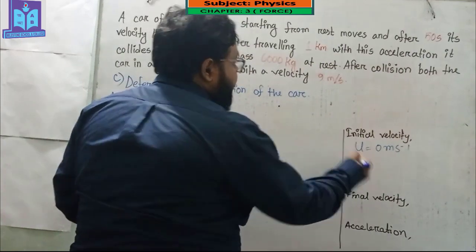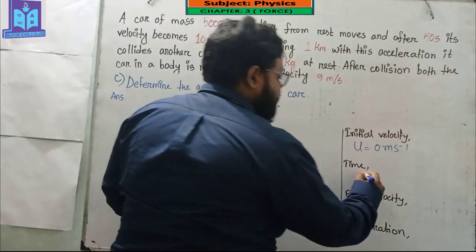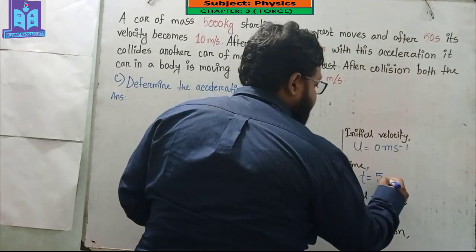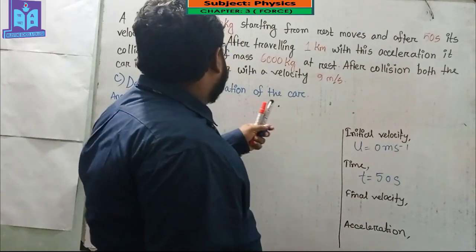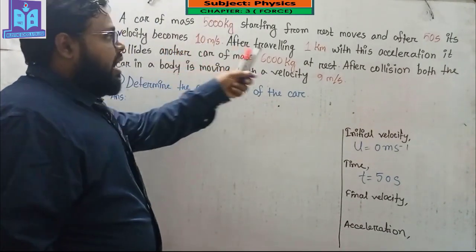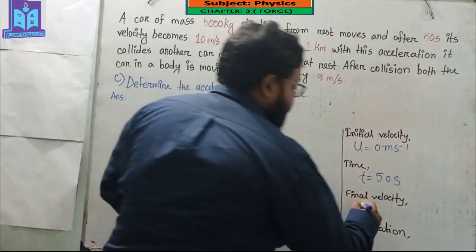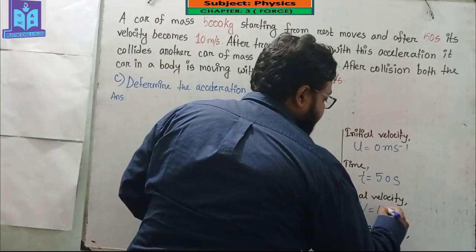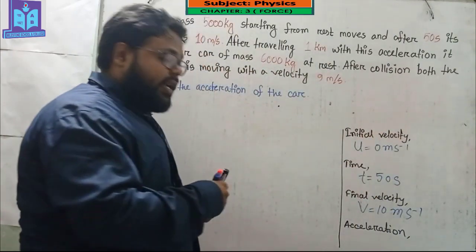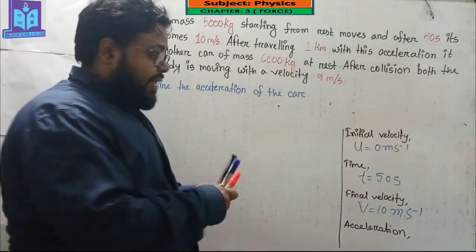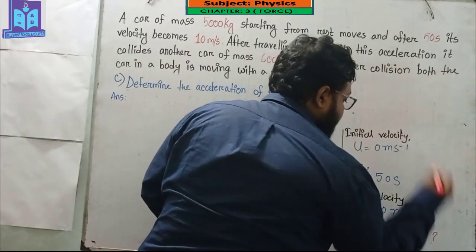The time t equals 50 seconds. The final velocity after 50 seconds is 10 meter per second, so v equals 10 meter per second. And finally, I have to find out the acceleration, a equals what?